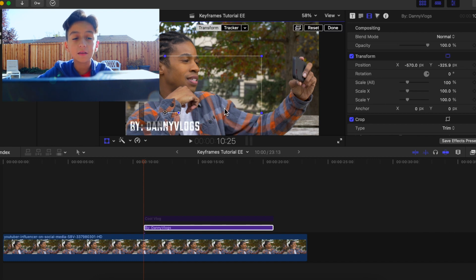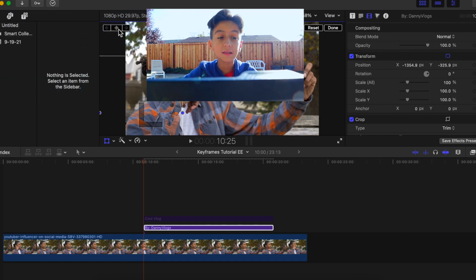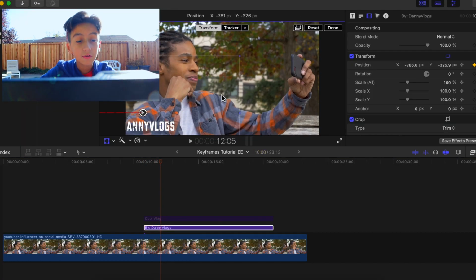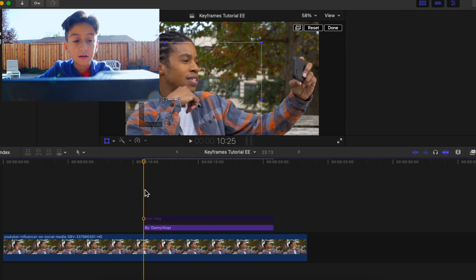So what we're going to be doing is moving it to the left since that's where you want it to start. Then you can see up here there's another keyframe icon. Click that to show that's where you want it to start. Move it again a little bit, then hold shift, drag to the right, and as you can see it starts revealing it. So now when we start it, it should look something like this.